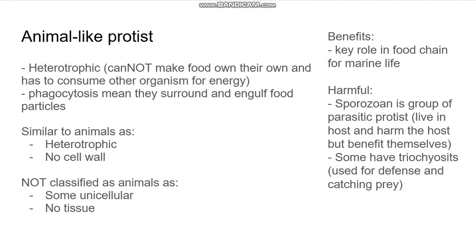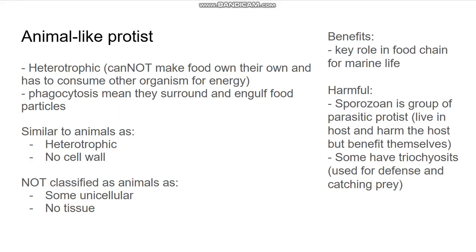Now I have the animal-like protists. So animal-like protists are heterotrophic, meaning they cannot make their own food, and thus must consume other organisms or other stuff to get energy, which is like us. We cannot make our own food, so that's why we have to eat other stuff in order to get energy.